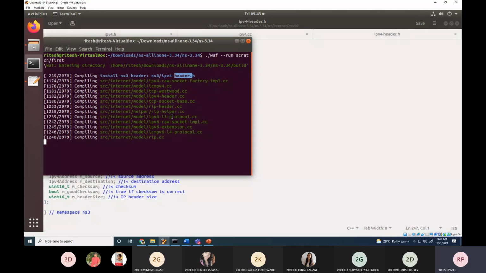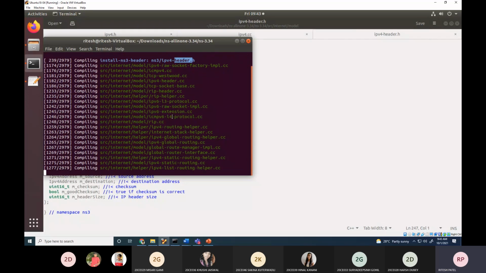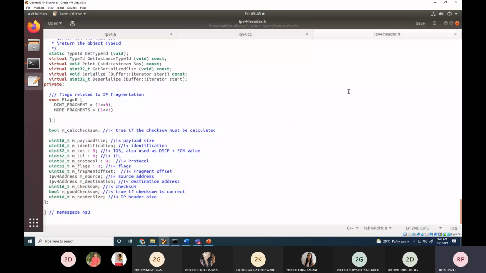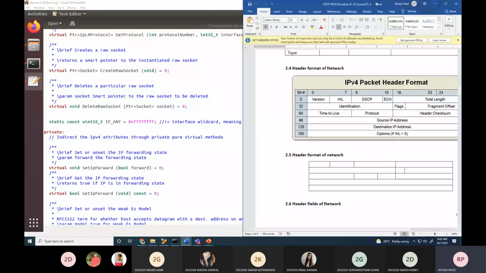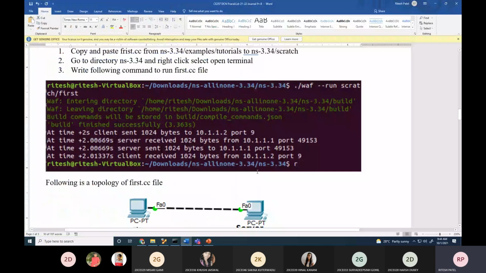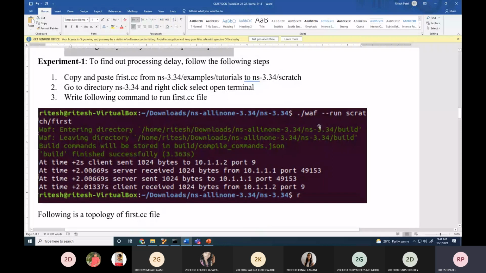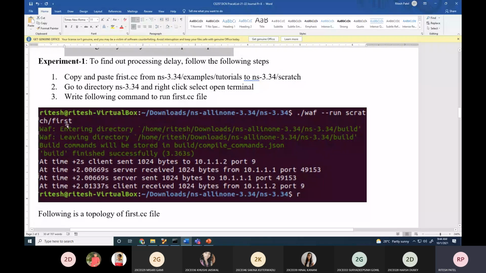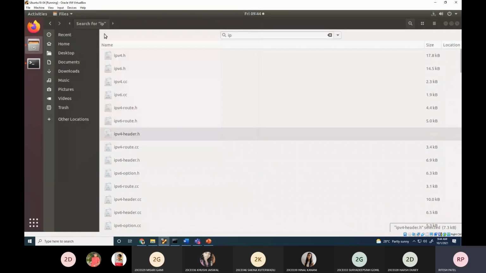Any doubt by students? So let's compile it. Meanwhile, we are continuing with our practical. Once you go into that directory, this is the command to run the first.cc file, and let's see what first.cc contains.